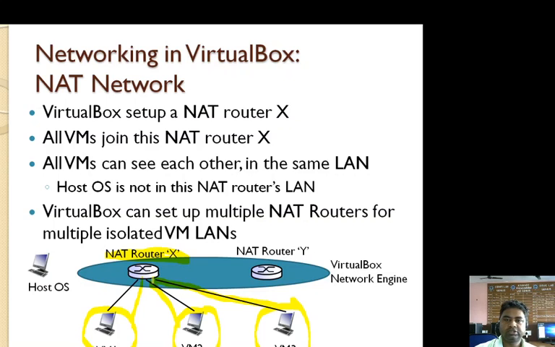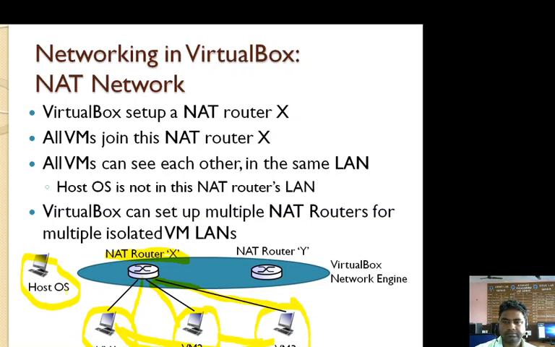All virtual machines can see each other in the same LAN. Means VM1 can see VM2, VM1 can see VM3, and VM2 can see VM3. And the host operating system is not included in the NAT router LAN.